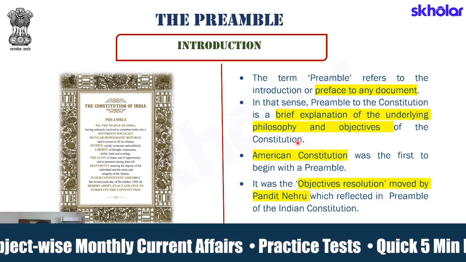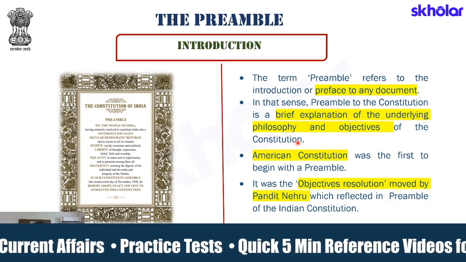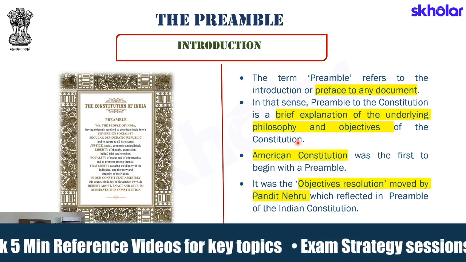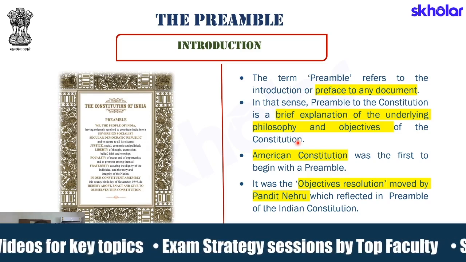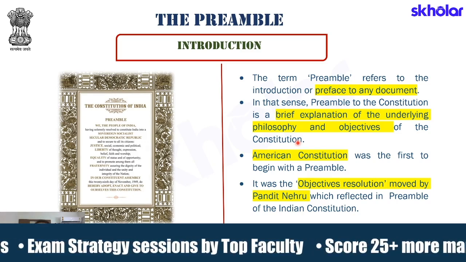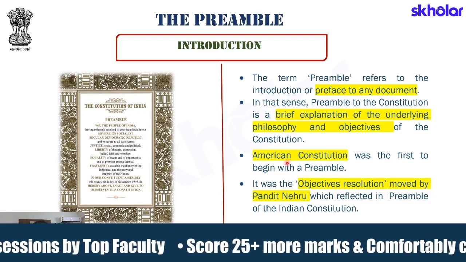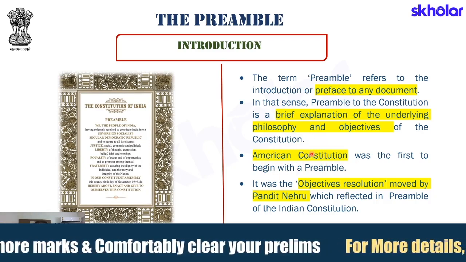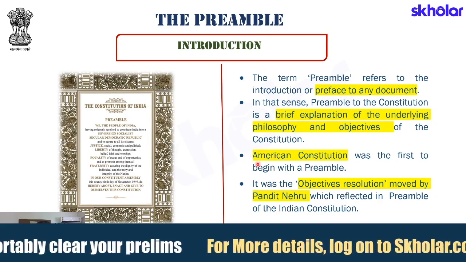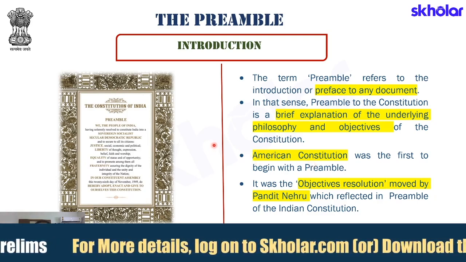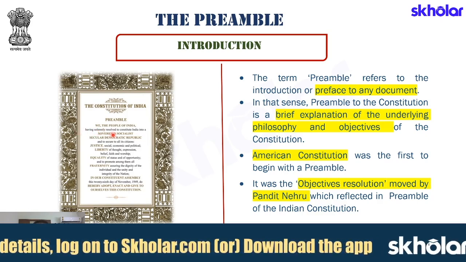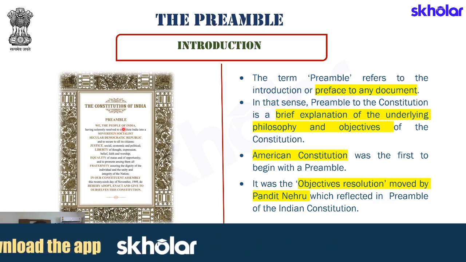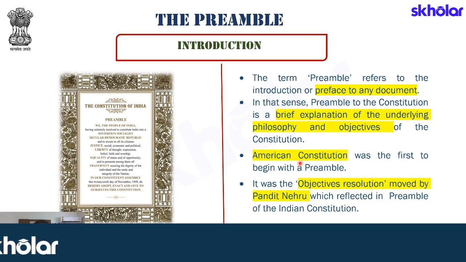In fact, students, in our last module, we studied in detail all aspects of the philosophy of the Indian Constitution, what exactly were the moral ends that we were trying to achieve. At that time, I said that the best way in which we can understand it is to understand the Preamble, and that is what we are going to do here. So the first thing that we need to keep in mind is that the American Constitution was perhaps the first constitution that began with a Preamble, and the fact that both these constitutions, the American Constitution and the Indian Constitution, start from the phrase we the people, one can clearly see that Indian constitution makers borrowed the idea of Preamble from the American Constitution. I hope this point is clear.